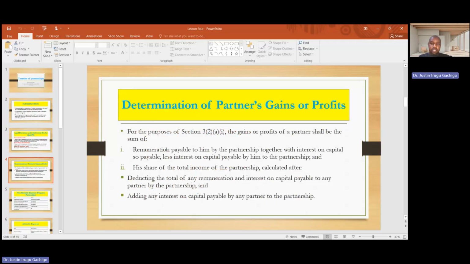For the purpose of section 3(2)(a)(i), the gain or profit of a partner shall be the sum of: one, remuneration payable to him by the partnership together with interest on capital so payable, less interest on capital payable by him to the partnership; and two, his share of total income of the partnership calculated after deducting the total of any remuneration and interest on capital payable to any partner by the partnership and adding any interest on capital payable by any partner to the partnership.